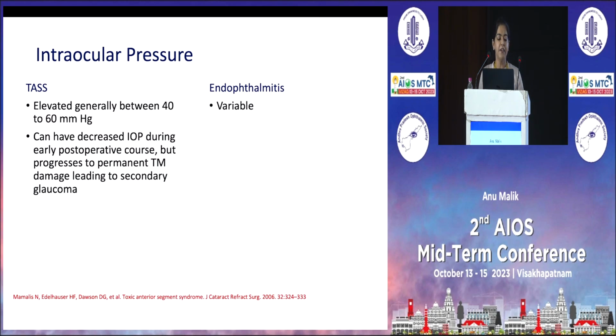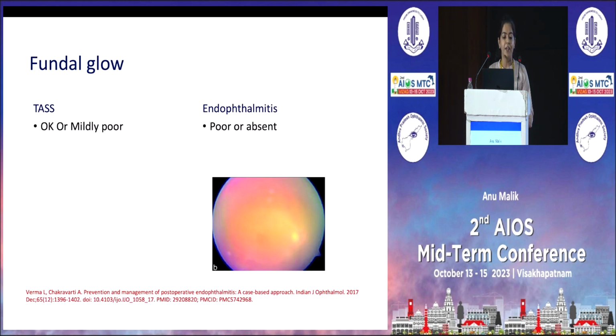TASS presents with elevated IOP, generally between 40 to 60 millimeters of mercury, and can have decreased IOP during the early postoperative course, but progresses to permanent trabecular meshwork damage leading to secondary glaucoma. In endophthalmitis, intraocular pressure is usually variable. Fundal glow is okay or mildly poor in TASS, and in endophthalmitis, it is poor or absent.